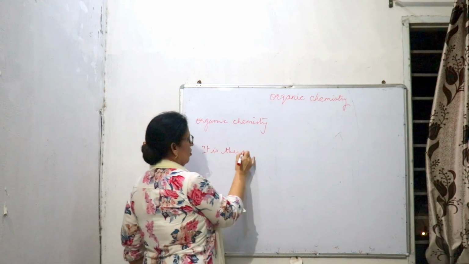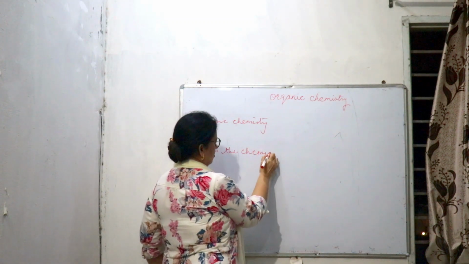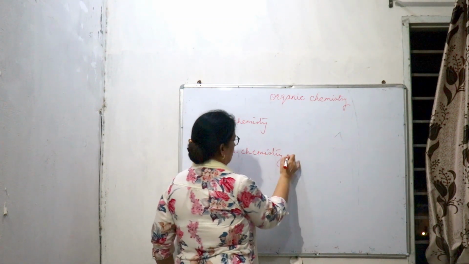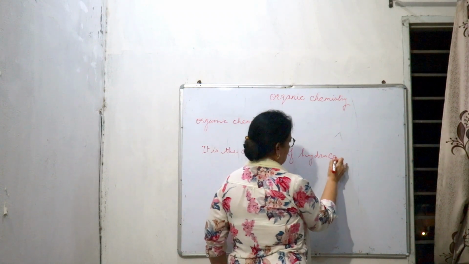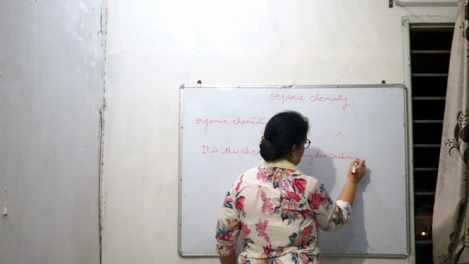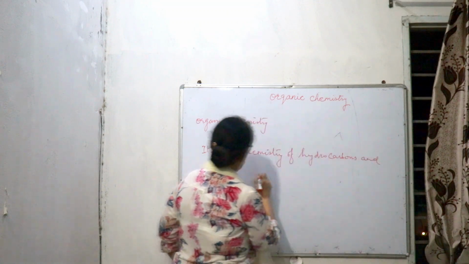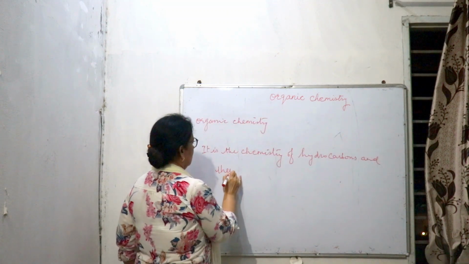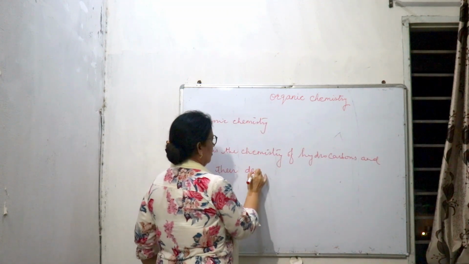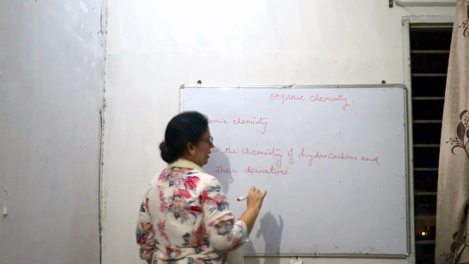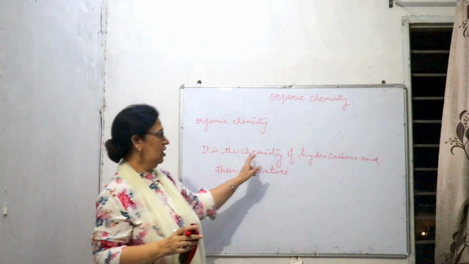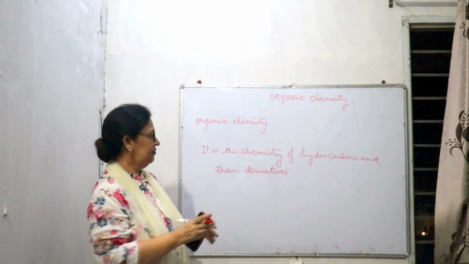So organic chemistry is the chemistry of carbon compounds, or we can say it is the chemistry of hydrocarbons and their derivatives.